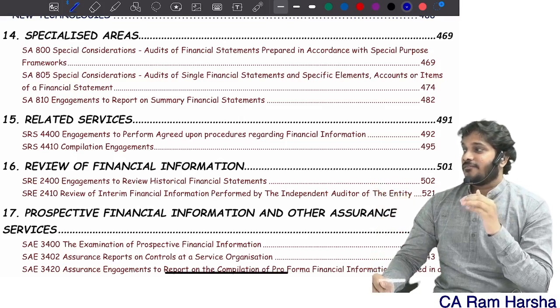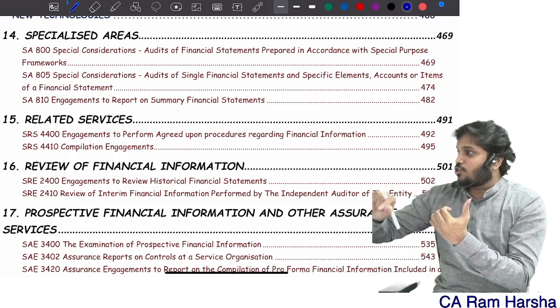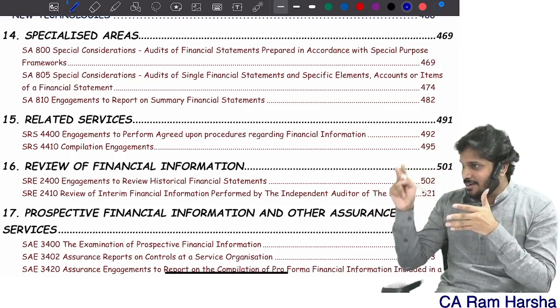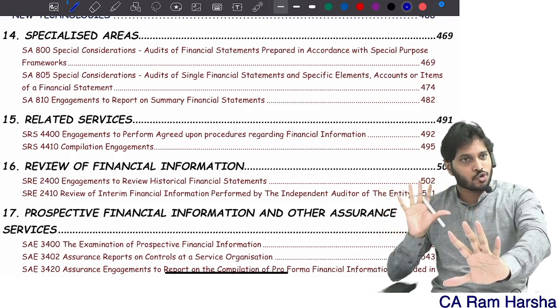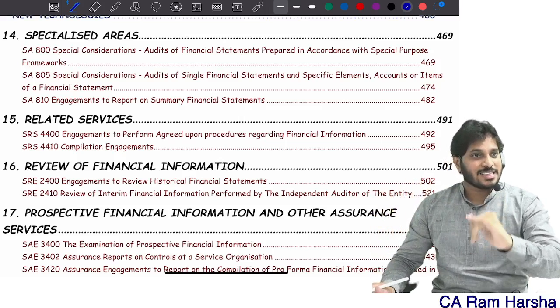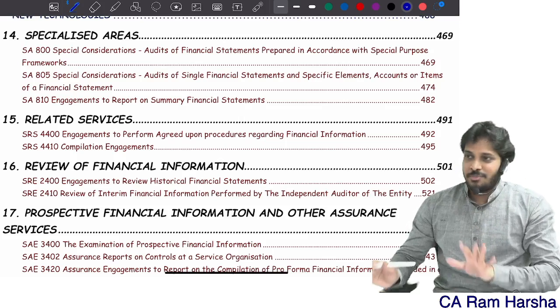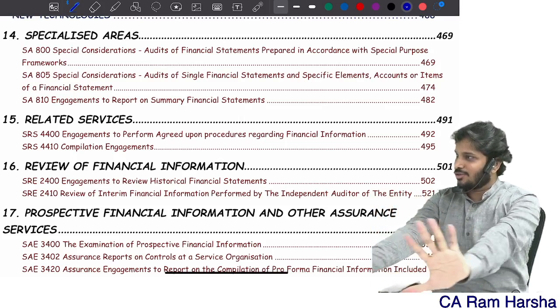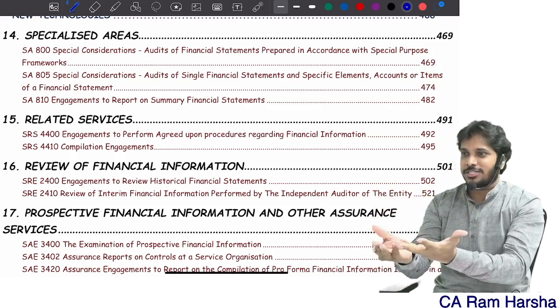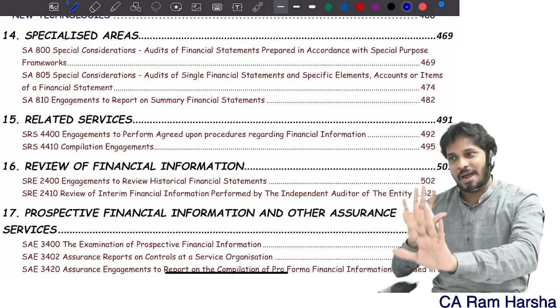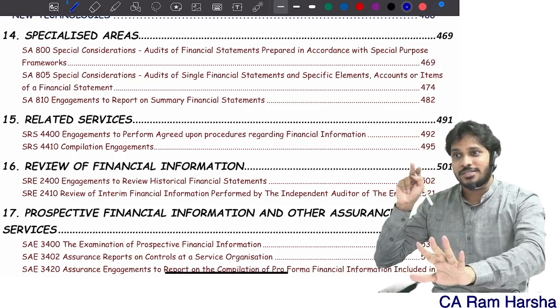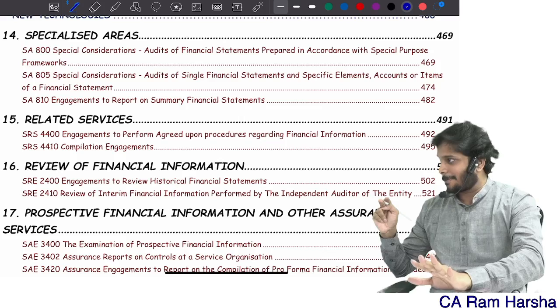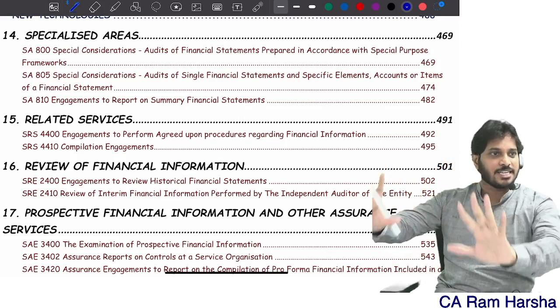We say that we don't have anything to say that they're not true and fair. Suppose a movie is super good, we say that the movie is excellent, hit, super hit. If the movie is okay, one time watch, not bad. Limited assurance is that not-bad kind of assurance. Reasonable assurance means saying that it is good.